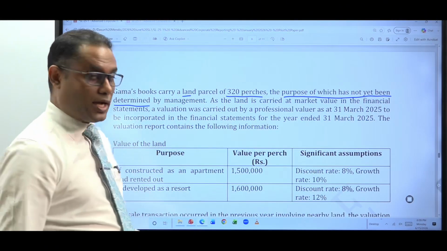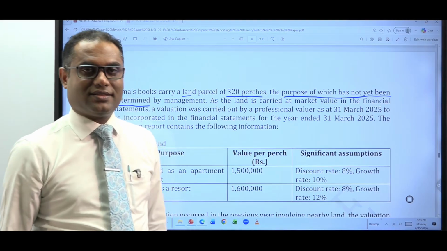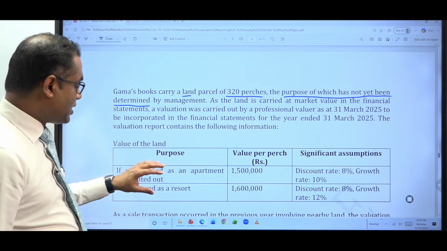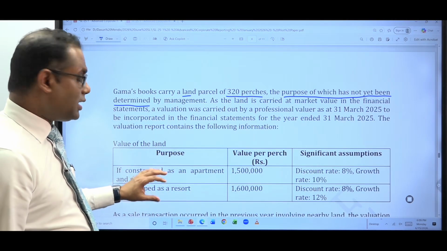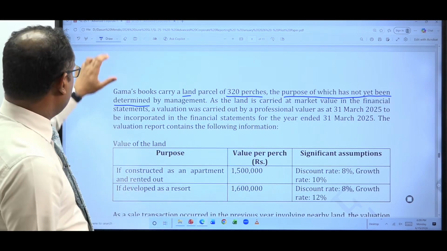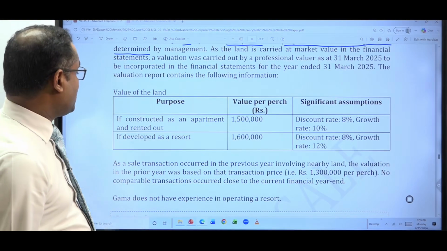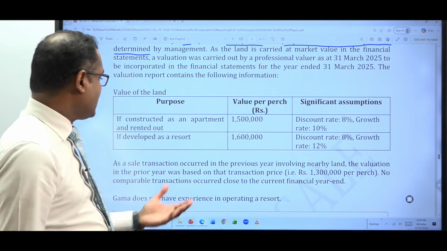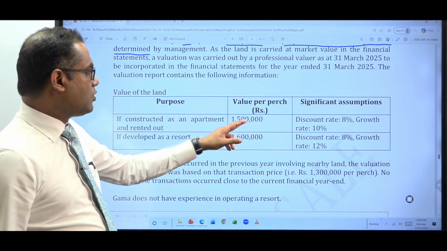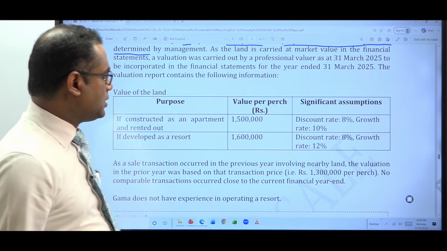Even though you have this land, you have not decided the purpose of having it, right? That's why you have been given valuations under a couple of options. It can be used for anything. One option is to construct an apartment on this land and rent it out. The value per perch in that case is 1.5 million, right?